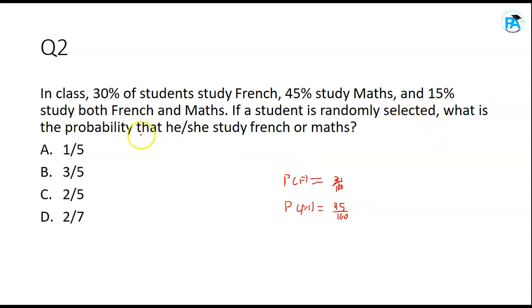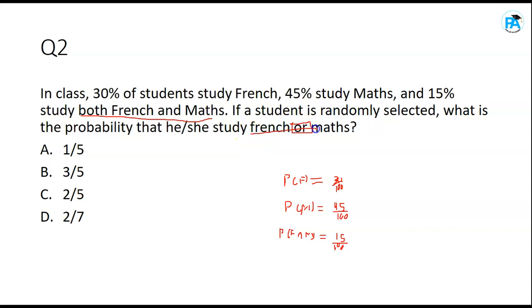Then 15% study both French and maths, meaning probability of French intersection maths, French and maths, okay? Intersection means when you do the two together. It's 15/100. Now the question says, what is the probability that he or she studies French or maths? Look at this, or over here, French or maths.